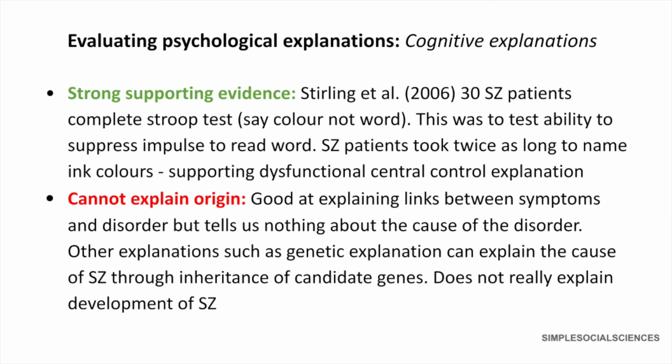However, cognitive explanations may be good at explaining the links between certain symptoms and the disorder, but actually tell us nothing about the cause of the disorder. Other explanations, such as the genetic explanation, can tell us about the cause of schizophrenia through inheritance of candidate genes. So this is a problem because this theory doesn't actually tell us how schizophrenia is developed, therefore reducing the validity.